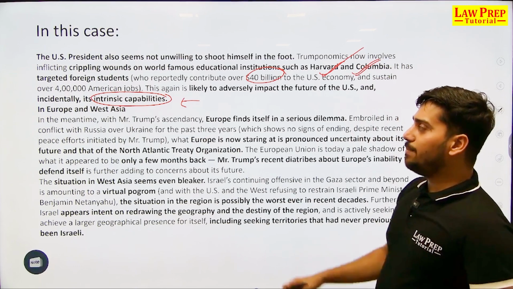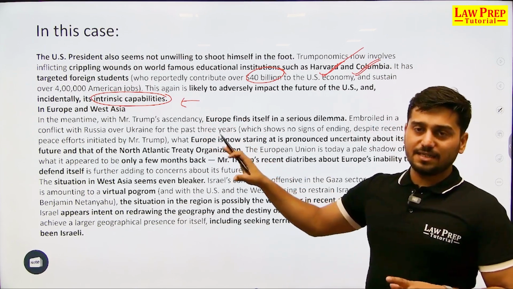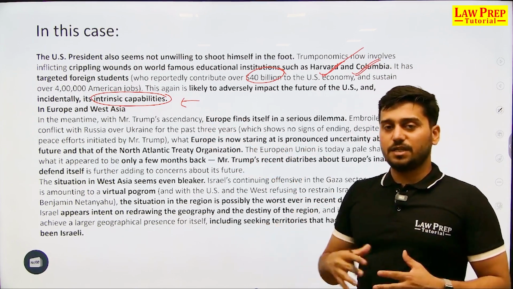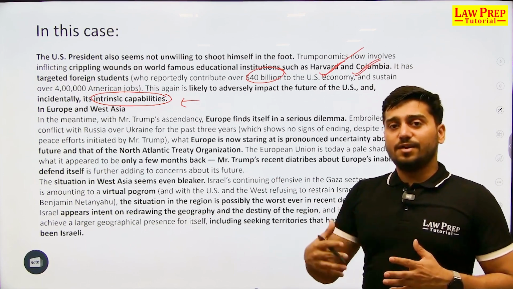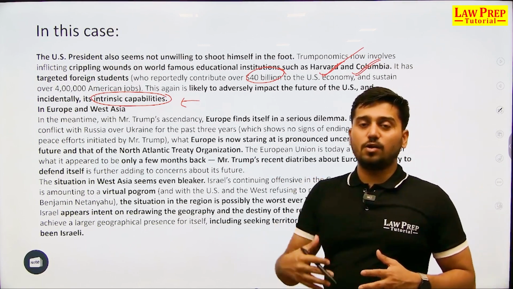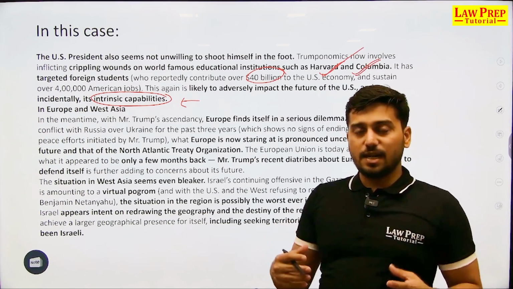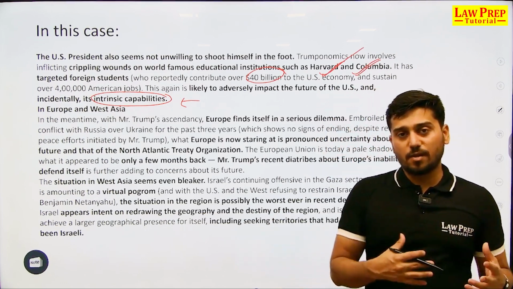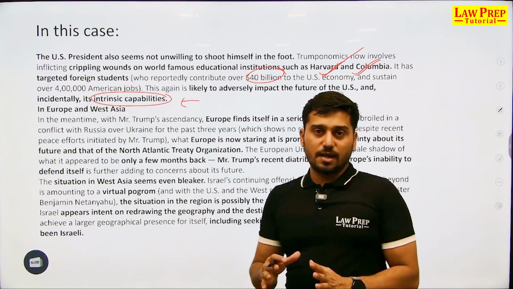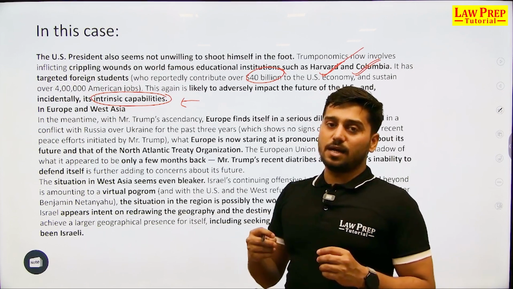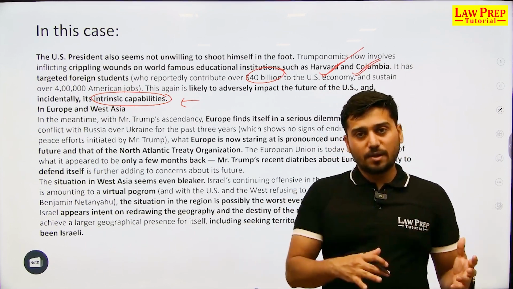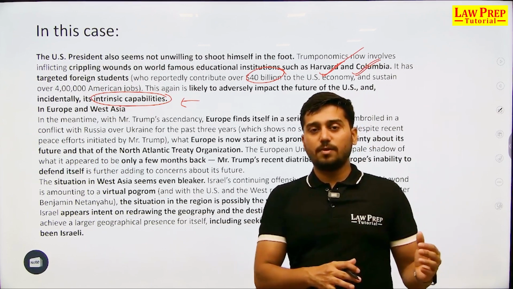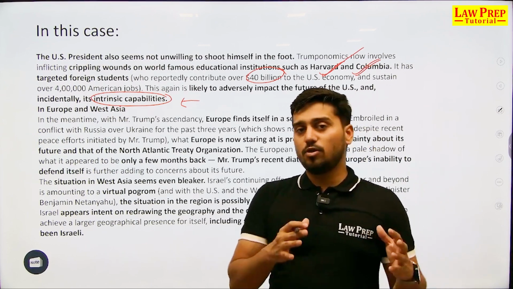In the meantime, what you see in Europe and West Asia is again a very tumultuous situation, a very disoriented positioning, where Europe does not have the means and the fervor, or you can say the capacity, to defend itself, and is completely relying on the United States of America. And now the United States of America has changed its priority sets, and Ukraine is no more the priority, European security is no more the priority, NATO expansion is no more the priority.